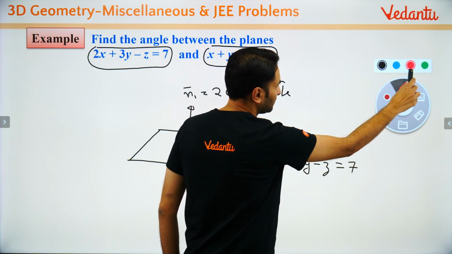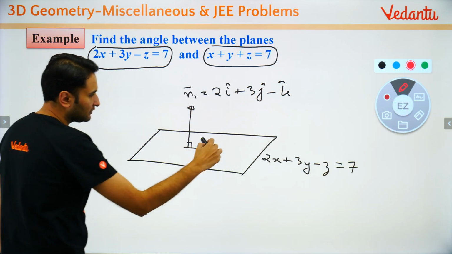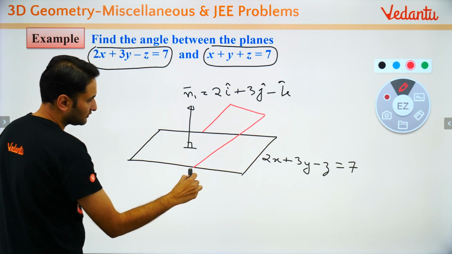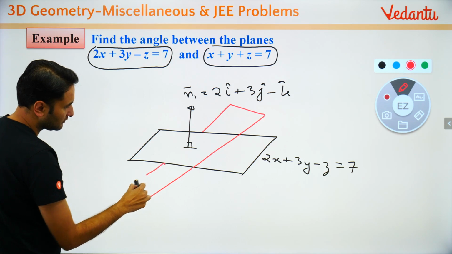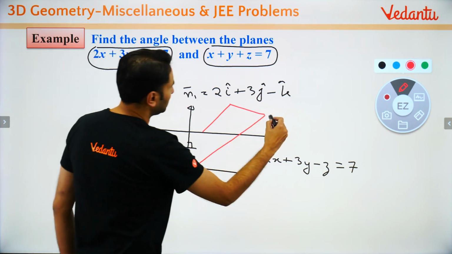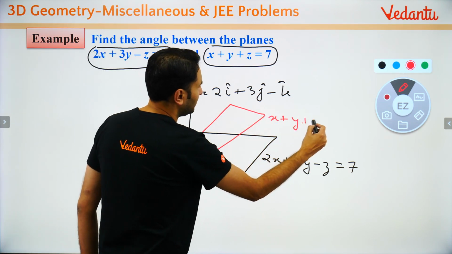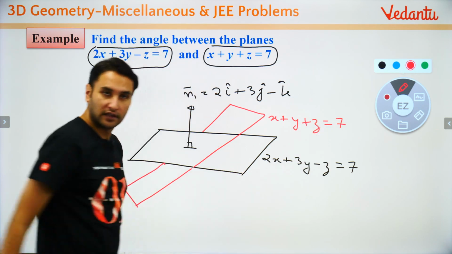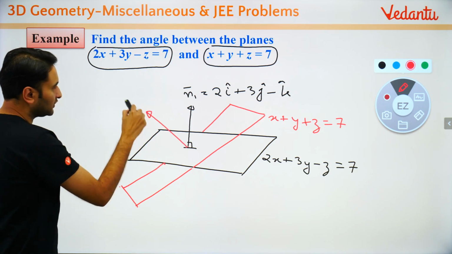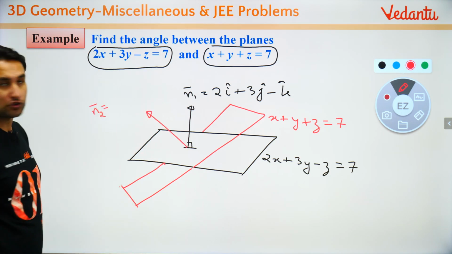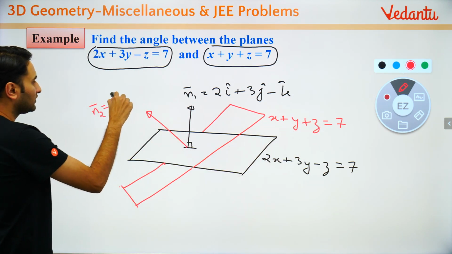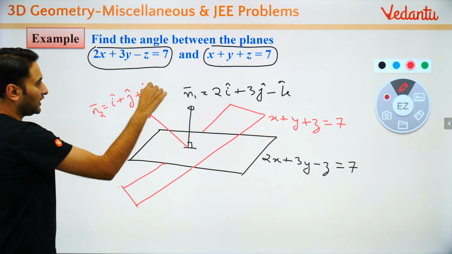Then you know there is a second plane, say like this. So this is another plane, and the equation of the other plane is x plus y plus z is equal to 7. So you know that the normal to the other plane is this normal, say n2. What will n2 be? 1, 1, 1, that is i plus j plus k.